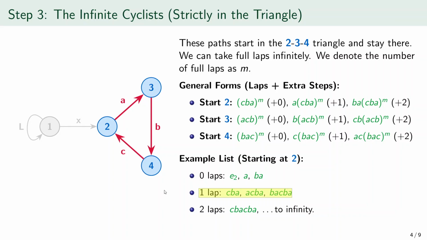2 laps begin with CBA, CBA. Read right to left, that means first A, then B, then C, then A, then B, then C. So that is 2 full laps starting and ending at object 2. And from here, the family continues forever.